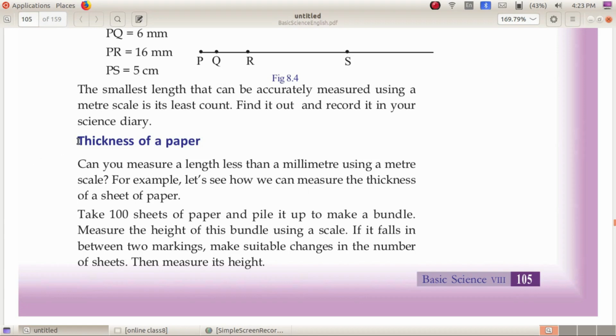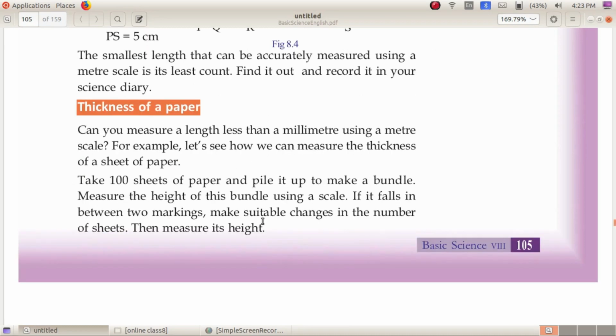Now, thickness of paper. Thickness of a paper can be measured using a scale. Now, what is the procedure for finding the thickness of a paper? We know that the thickness of a single paper is very small and we cannot measure it by a scale. Then what is the procedure we adopt?